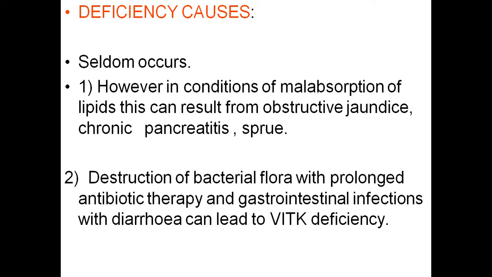Sprue is a kind of infection of the intestinal organs. So in such cases malabsorption can happen, and malabsorption of lipids can lead to the deficiency of vitamin K. Then destruction of bacterial flora with prolonged antibiotic therapy, and gastrointestinal infections with diarrhea, can lead to vitamin K deficiency.